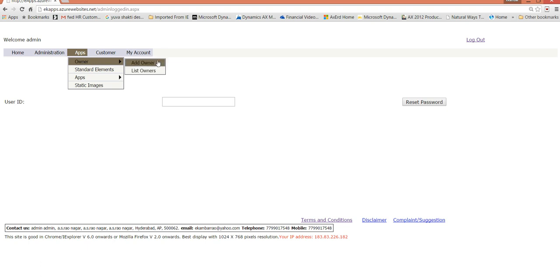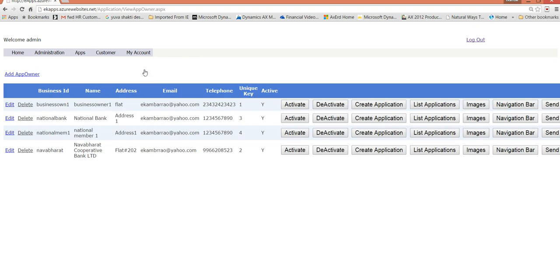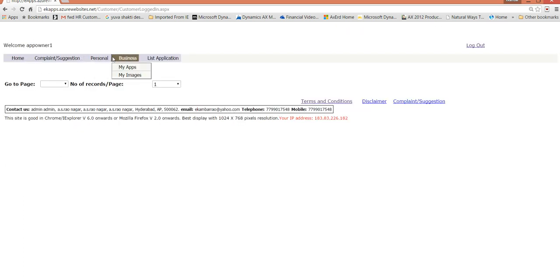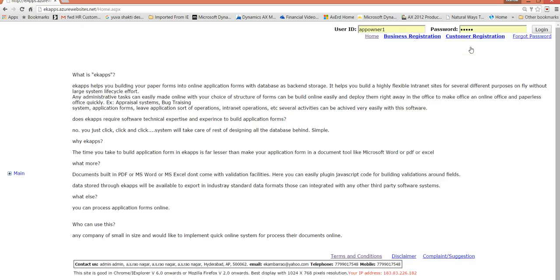Here you see business owner 1, National Bank, and National Bank member, who is not actually a member but a member of National Bank, and Now Bharat is the third one. If we look at the outside, we could only see two of the units: business owner 1 and National Bank. But when we get inside, we see four there, right? Oh sorry, here we are going into something else. Admin.